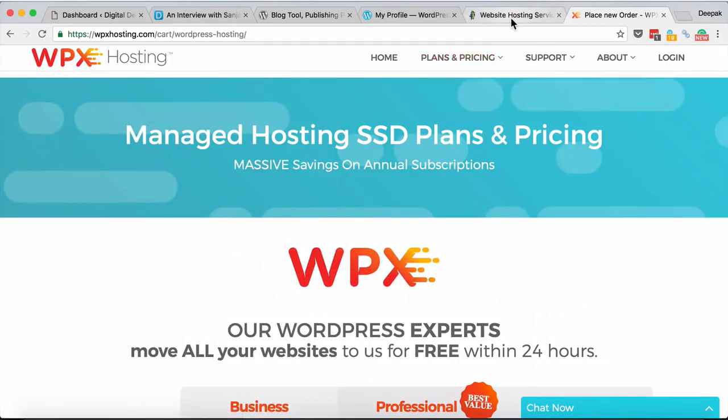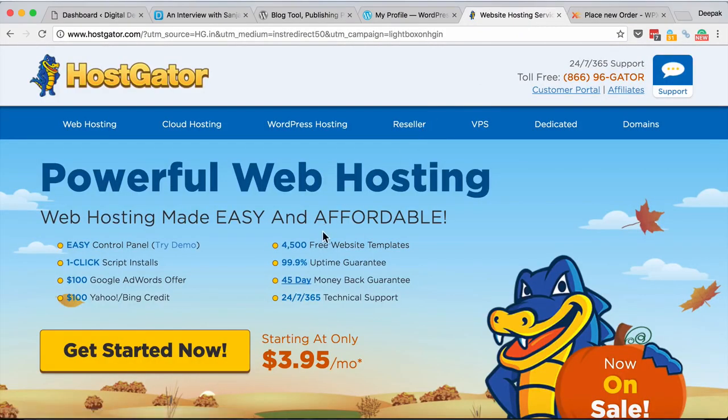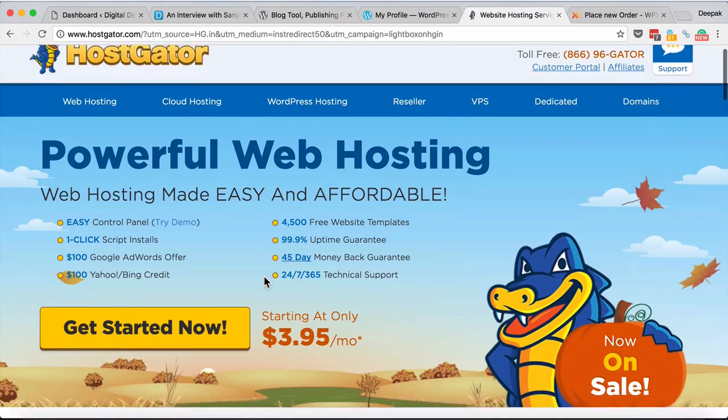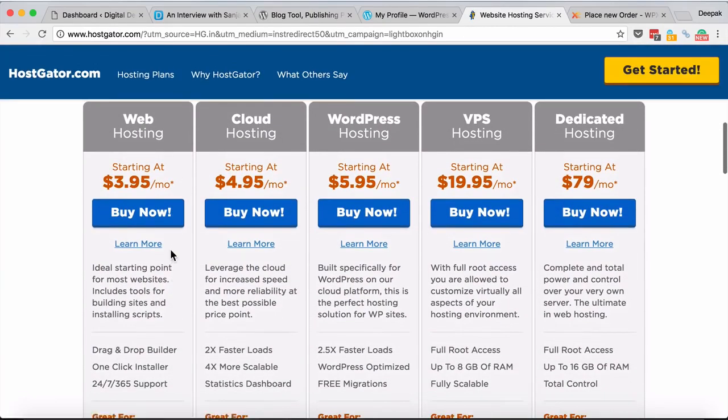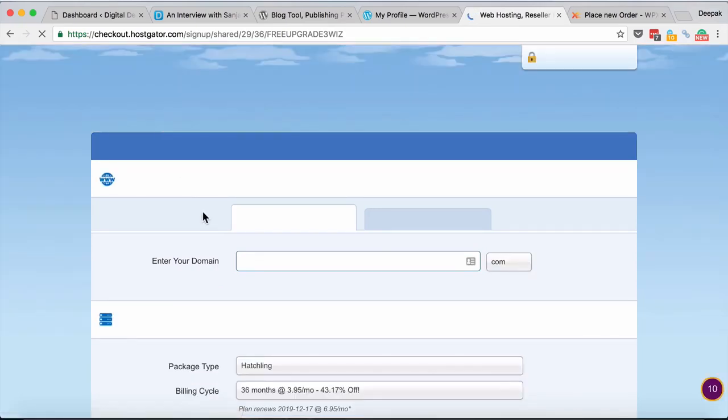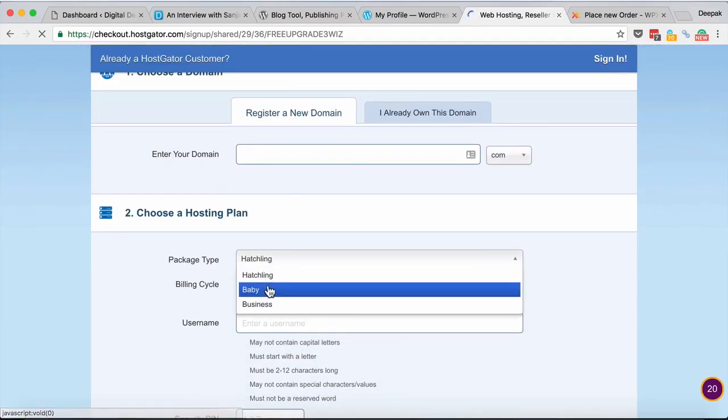So if you are just getting started, I would recommend hostgator.com. Mind you, it's not hostgator.in but hostgator.com, the US version, which is definitely better than the Indian version. You can click on buy now, basic web hosting, and you can go ahead and sign up for something like a Hatchling plan, which is just for one website, or you can team up with a bunch of friends and buy the Baby plan. So you can look at the Baby plan.